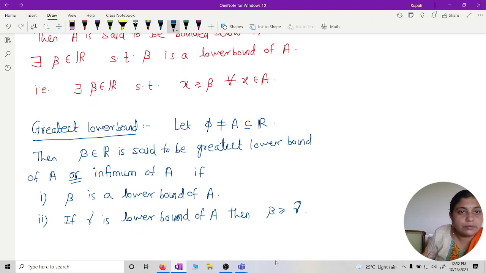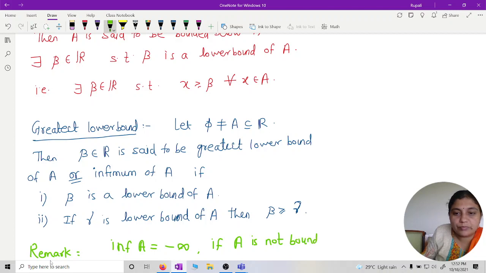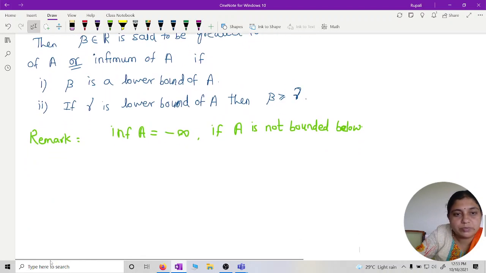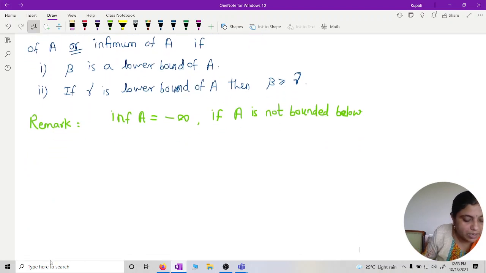So we will write a remark. Infimum of A is equal to minus infinity if A is not bounded below. If it is not bounded below, then what should be the infimum? We assume it is minus infinity. And if it is an empty set, what should be my infimum?